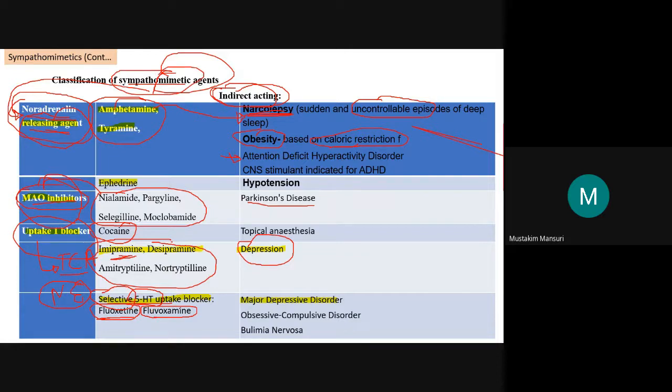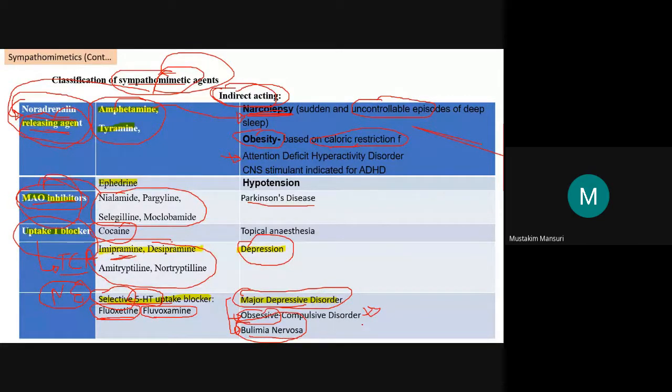Okay, coming back, the selective uptake blockers are useful again for the treatment of depressive disorders, major depressive disorder, as well as obsessive compulsive disorder, which I may have discussed, where some obsessiveness results in the compulsion of repetitive acts. I discussed this during anxiety somewhere. And last one, bulimia nervosa. Bulimia nervosa is again the overintake of food. 5-HT receptors are present in the stomach. So based on that, there is a disease, bulimia nervosa.